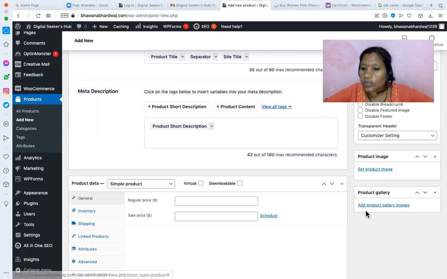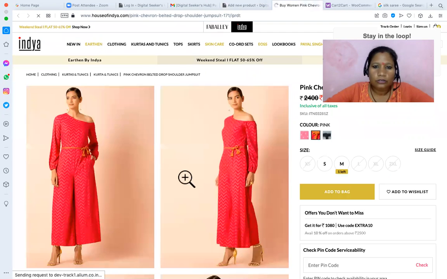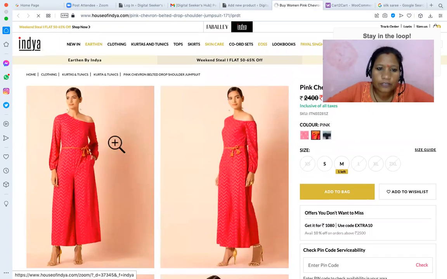When you are setting one featured image and the product images, you are adding many images of the same product. Ideally one product may have 10 images from left, right, top, bottom, because in e-commerce the most important thing is that customers are not touching your product. They should have the closest experience when they are buying it online. So minimum we have to upload 7 images, ma'am. Right. If you're talking about these boxes, this is the presentation, but these are the same product.